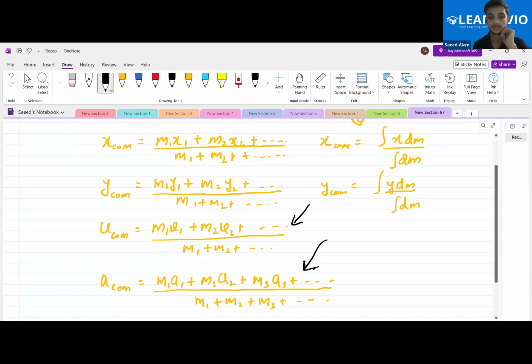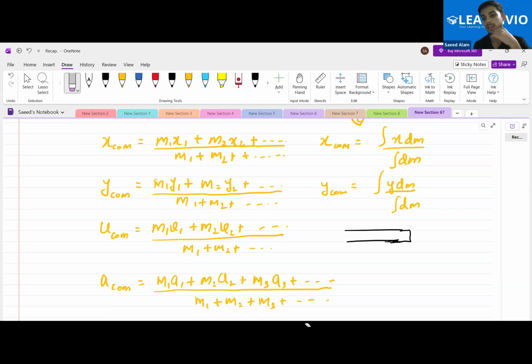Any guesses? A continuous body is considered as a point when it moves. No, not such. Because if we have a big body, we can't treat it as a point mass in any case. If it's moving, nothing changes; it will still have the same size. So let us see what the reason is.